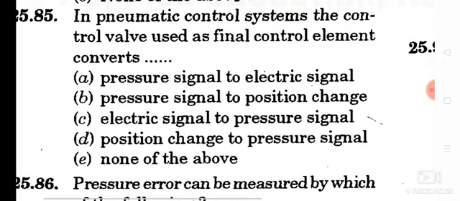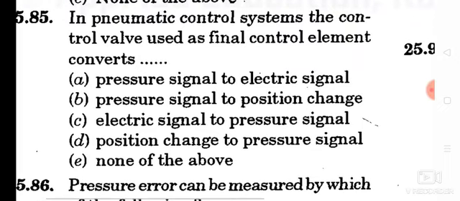Question number 85. In pneumatic control system, the control valve used as final control element converts. Option B, pressure signal to position change.